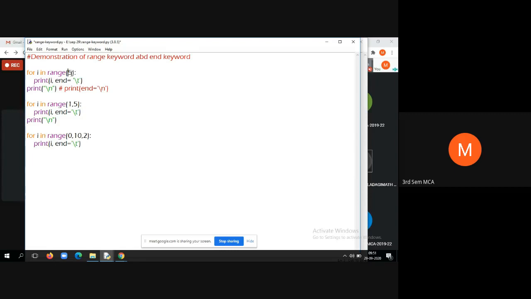Here actually you should give for I in range of 0, 5, or you should give 1, 5, isn't it? But here we are not at all specifying what is the initial value, but we are specifying the upper value, that is 5. We need to print I value up to 5, isn't it? Now let us see what is the output.